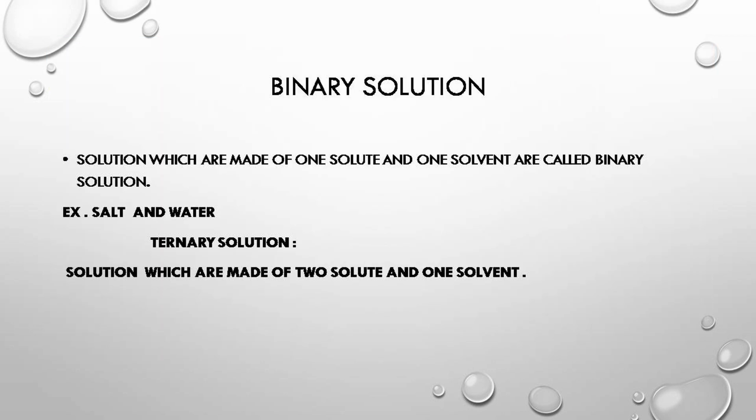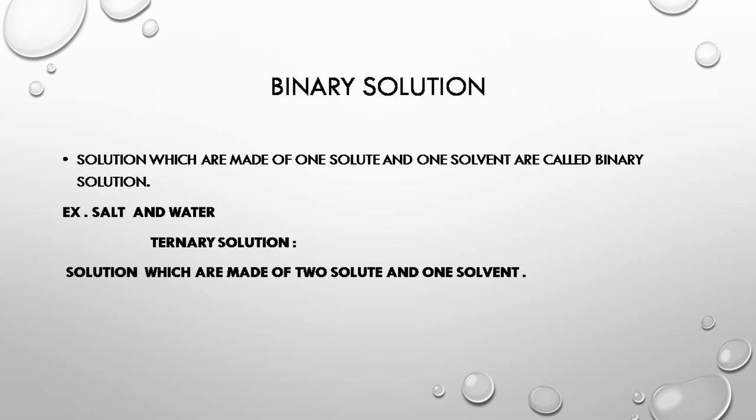Please note, since the solvent is in larger quantity, it determines the physical state of the solution. Next let's see binary solution. A solution consisting of two components, one solute and another one solvent, is called a binary solution. For example, sugar dissolved in water. One solute and one solvent is a binary solution. Sugar acts as a solute and water acts as a solvent in this process.